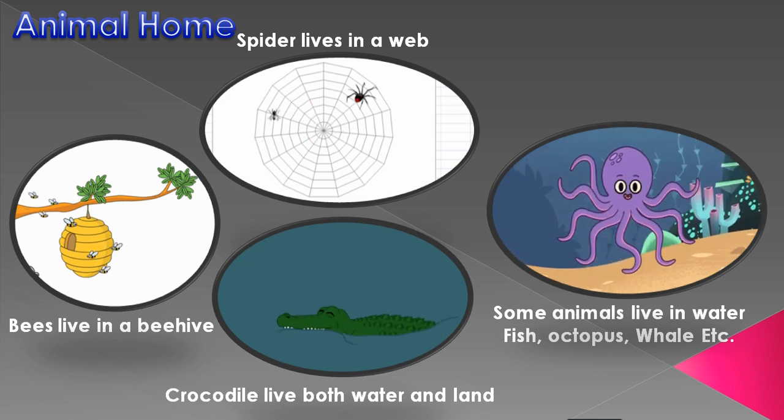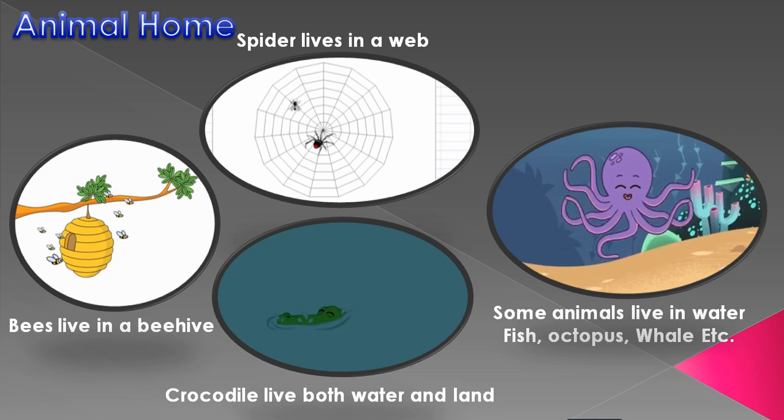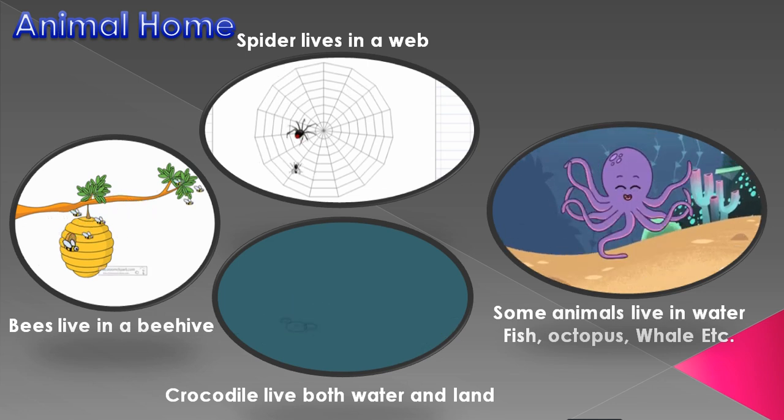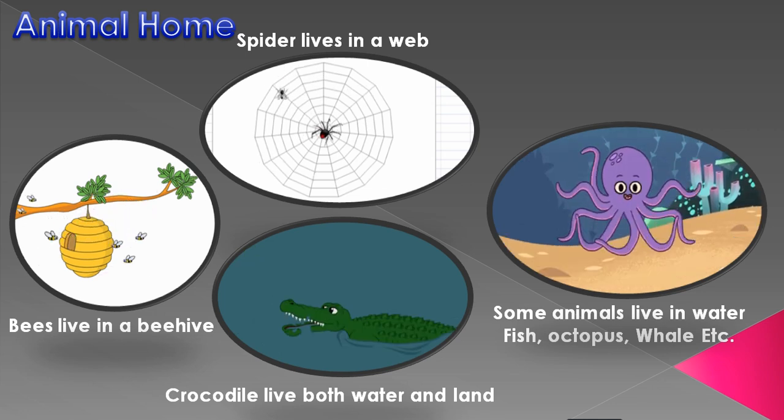The animals who use natural things, I have put into natural shelter.